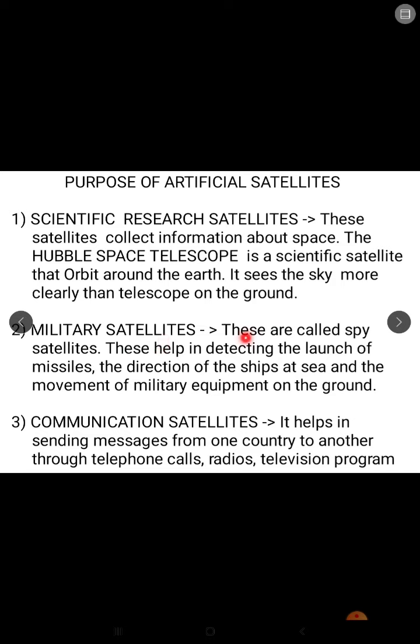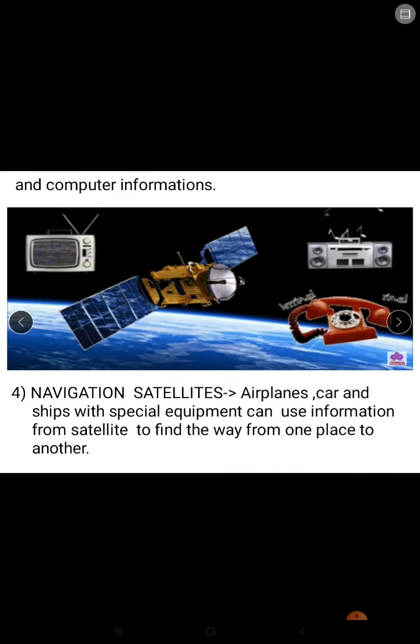Military satellites. These are called spy satellites. Why? Because they help in detecting the launch of missiles, the direction of ships at sea, and movement of military equipment on the ground. Next is the communication satellite. It helps in sending messages from one country to another through telephone calls, radio, television programs, and computer information. So communication satellites help in all these things.